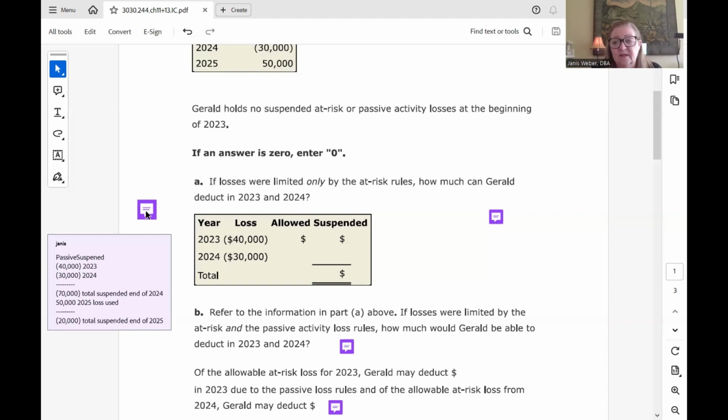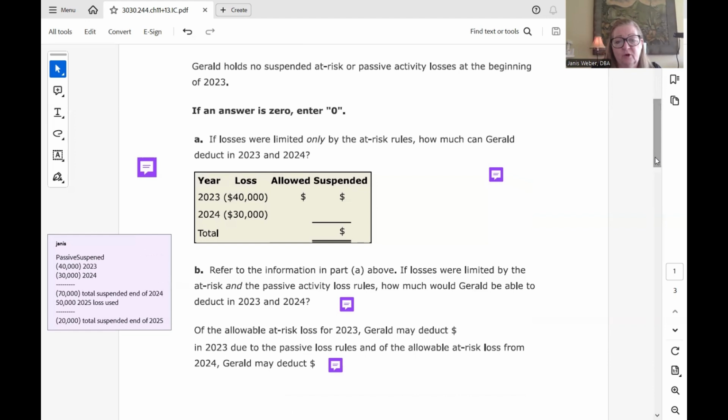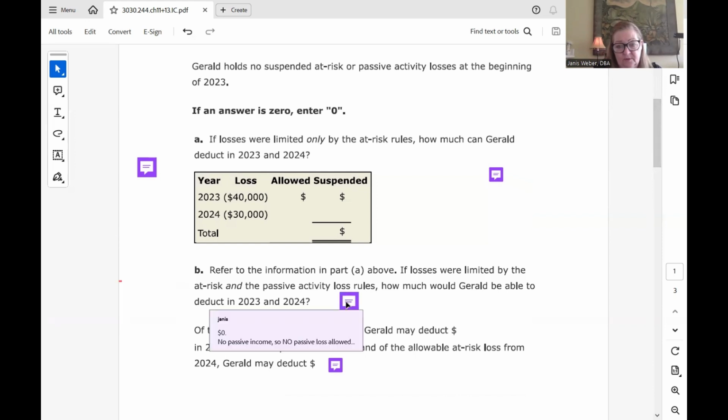And then they ask us for the second part of the B, of the allowable at-risk loss of 2023, that 30,000 that we thought we were going to get to deduct when it was just about at-risk rules, Gerald may deduct how much in 2023 due to the passive loss rules, and of the allowable at-risk loss of 2024, he may deduct.